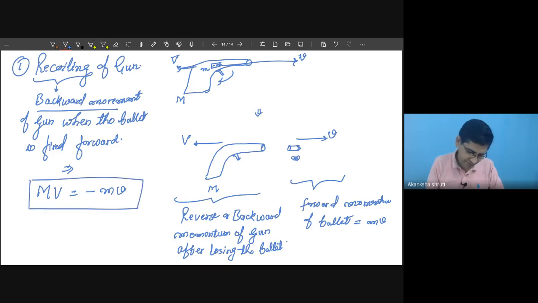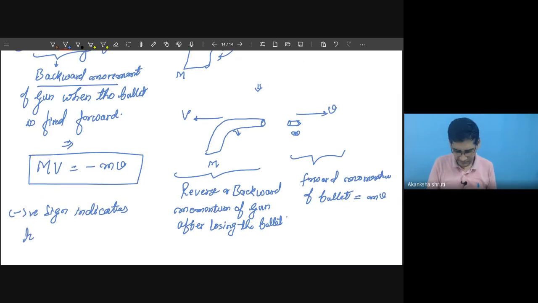Students, this negative sign indicates reverse direction. Okay, students, this we have to keep in mind. Only this much derivation, or only this much formula, is important. Based on this, the question is also framed.